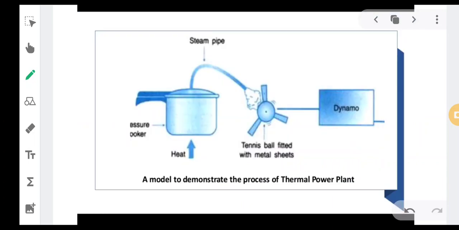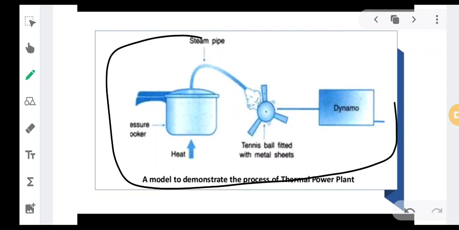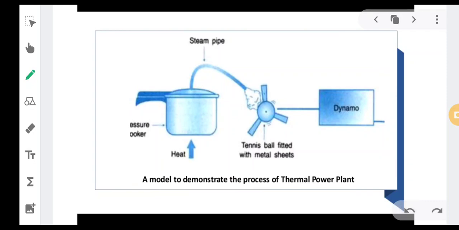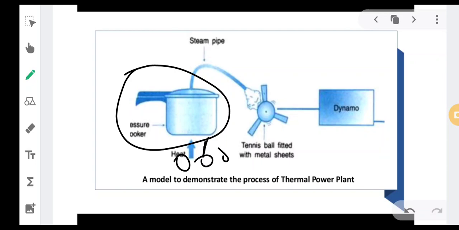Okay, say suppose this is an example of a thermal power plant inside a house. Say suppose you have taken a cooker and you are burning something and producing heat, and you have kept water inside this cooker. So what will happen whenever you burn coal or firewood and you supply heat to that pressure cooker? What will happen? Steam will come out, right?